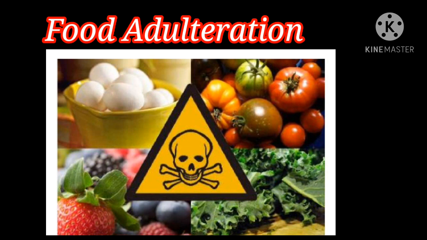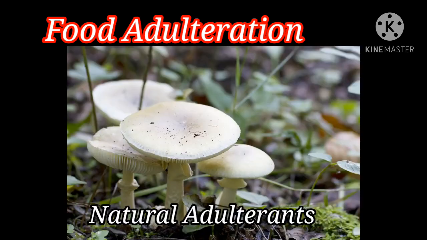So, the food adulterants are classified into the following categories. They are natural adulterants, incidental adulterants, and a third one, intentionally added adulterants. Now, we can see them one by one. The first one is natural adulterants.